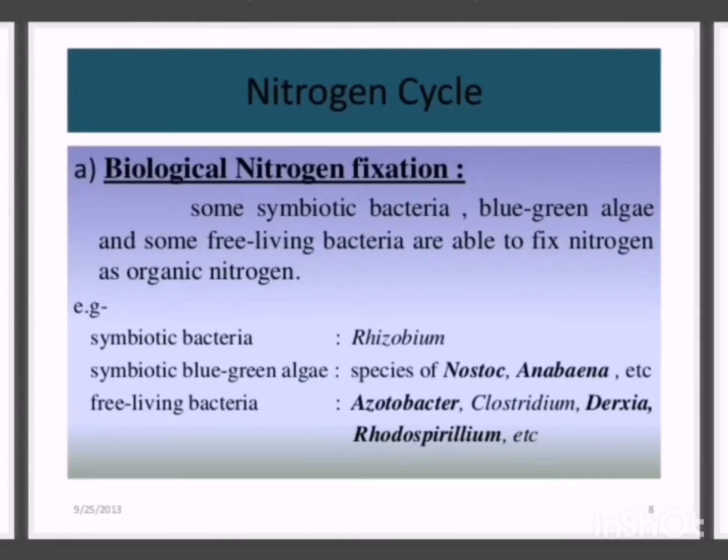So what is biological nitrogen fixation? In this process, some microorganisms take part. For example, some symbiotic bacteria, blue-green algae, and some free-living bacteria are able to fix nitrogen as organic nitrogen. In the example, you can see that the symbiotic bacteria is Rhizobium, symbiotic blue-green algae are the species of Nostoc and Anabaena, and free-living bacteria is Azotobacter, etc.